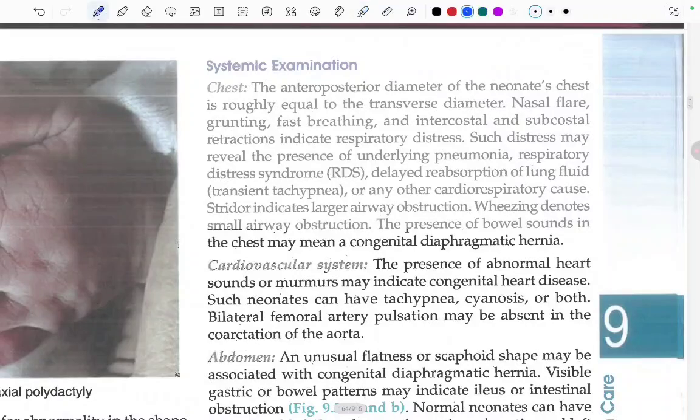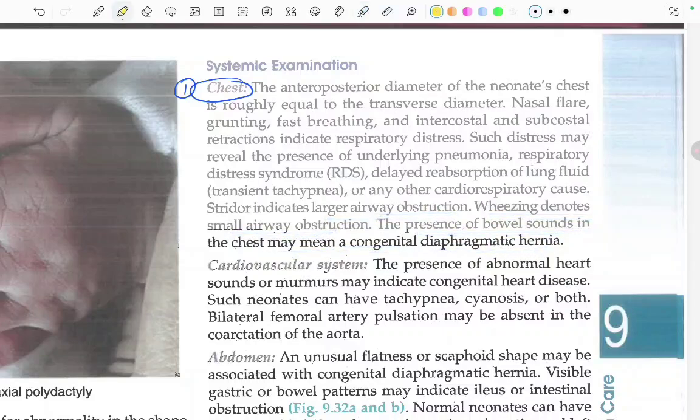In the systemic examination, first we have to look at the chest. The anteroposterior diameter of the neonate's chest is roughly equal to the transverse diameter. Nasal flare, grunting, fast breathing, and the intercostal and subcostal retractions indicate respiratory distress. Such distress may reveal the presence of underlying pneumonia, respiratory distress syndrome, delayed reabsorption of the lung fluid, or any other cardiorespiratory cause. Stridor indicates large airway obstruction. Wheezing denotes small airway obstruction. The presence of bowel sounds in the chest may indicate congenital diaphragmatic hernia.